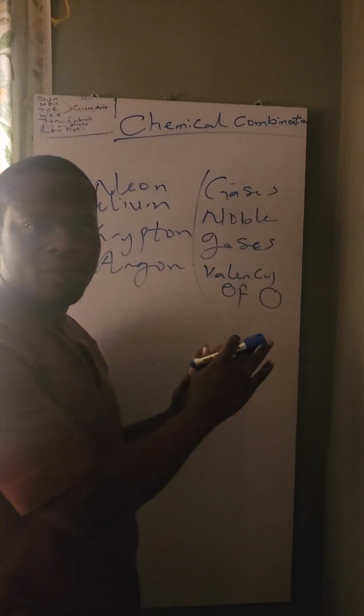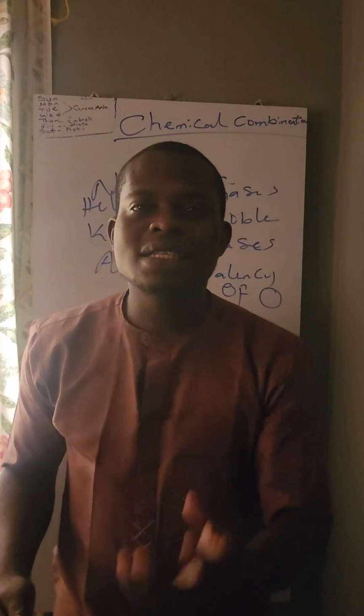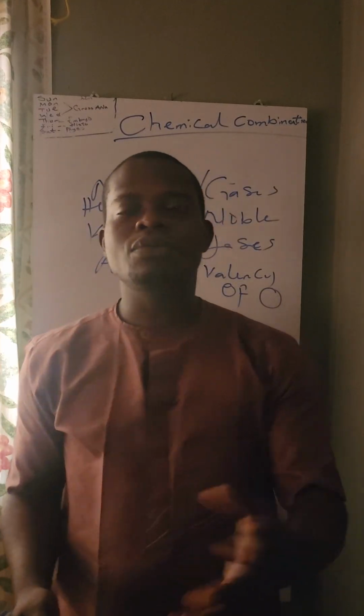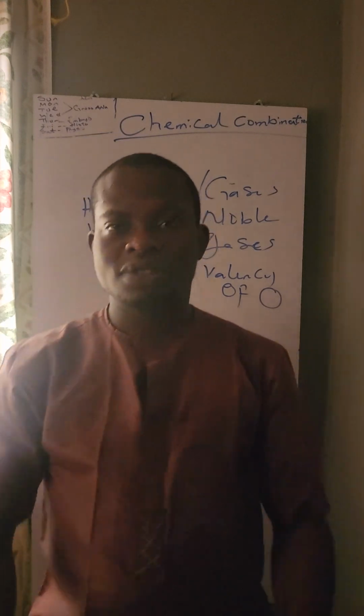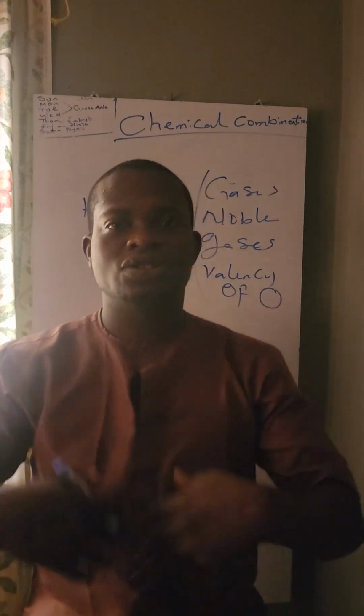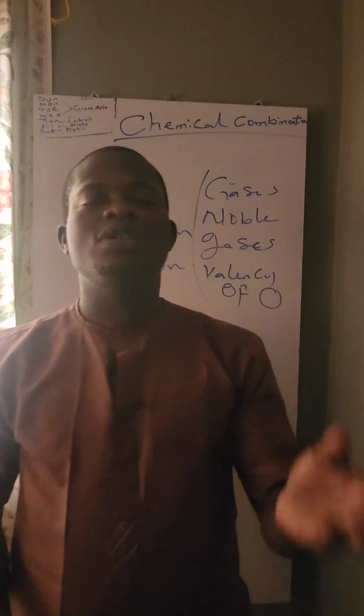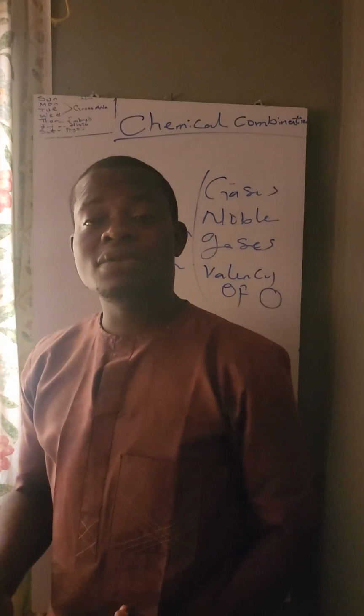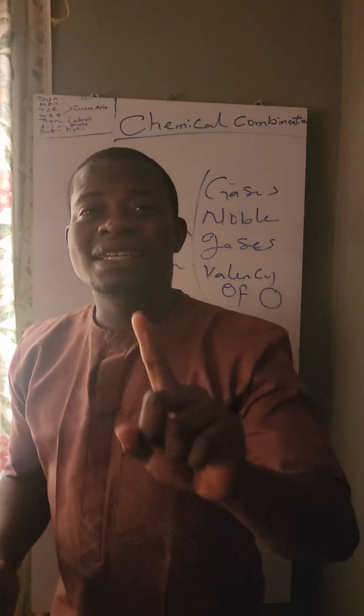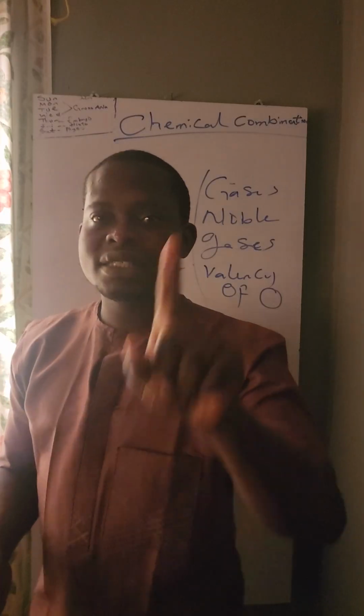They don't combine. Now, other elements are unstable. For example, sodium, which is unstable. Potassium, which is unstable. Chlorine is unstable. Fluorine is unstable. Oxygen is unstable. Carbon is unstable. Other elements are unstable. What I mean by they are unstable is that what? Their outermost shell. When I say outermost shell, it means the last shell.